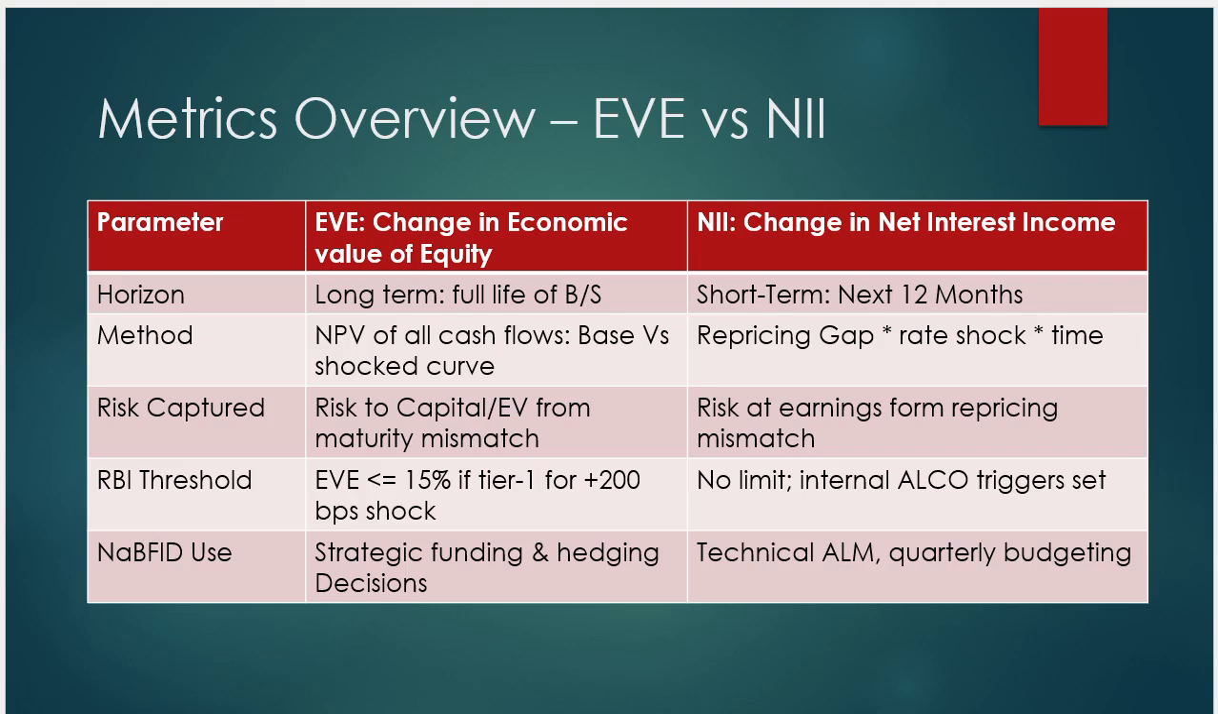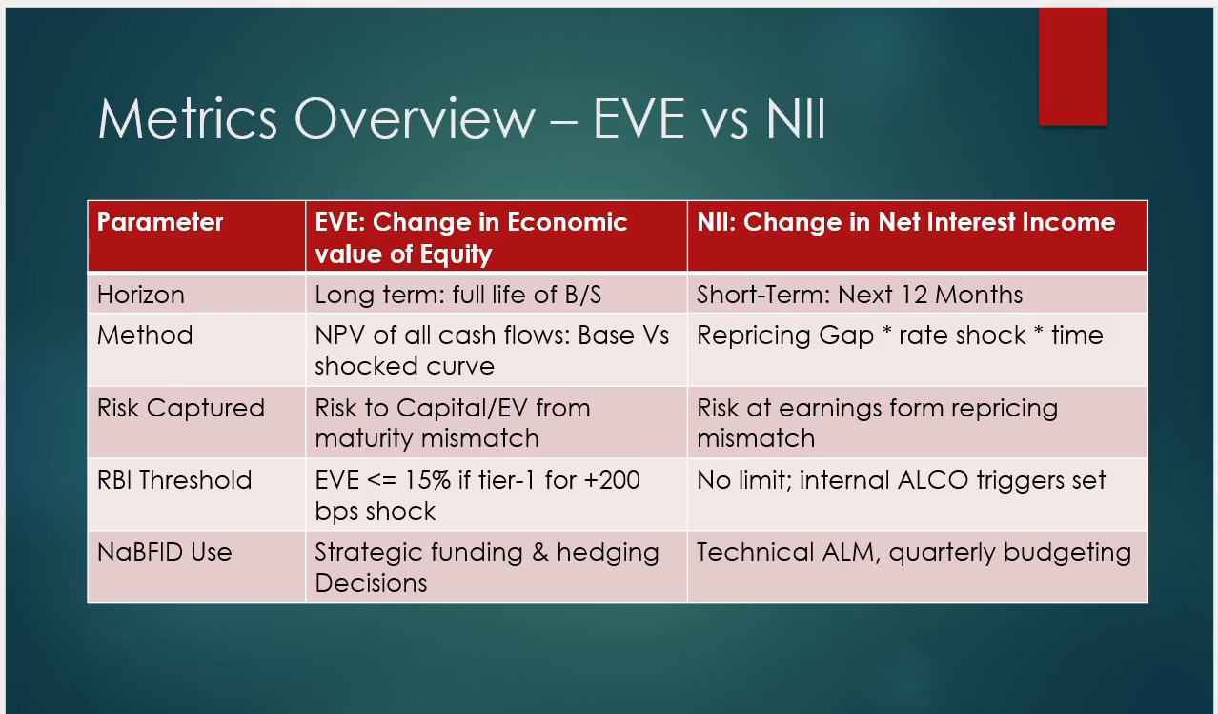So the RBI threshold: economic value of equity should be less than or equal to 15% of tier 1 for a 200 basis point shock. If there is a positive or negative impact of the 200 basis points, it should not be greater than 15% of tier 1. And the change in net interest income has no limit, but the internal asset liability committee sets a trigger. When they trigger, how that will happen will be done by the ALCO committee, the internal asset liability management committee.